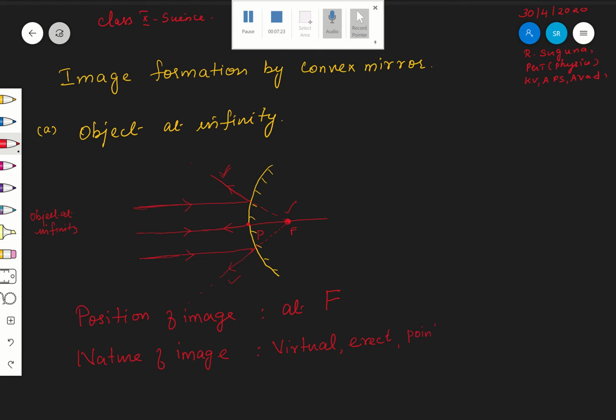Point sized or diminished image. Diminished with respect to the object. Okay, with respect to the object, the image size is very, very small. Hope you are following, right?